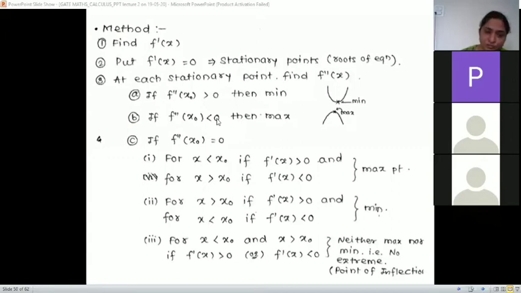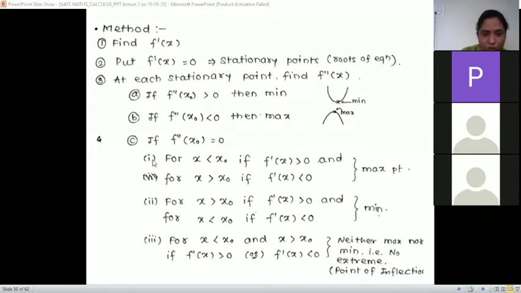For that x naught point, if f dash of x is greater than 0 for x less than x naught, and for x greater than x naught f dash x is less than 0, then it is a maximum.